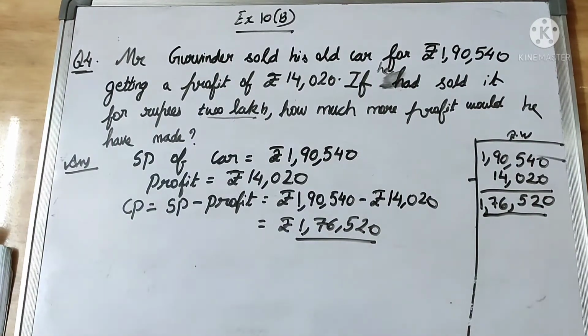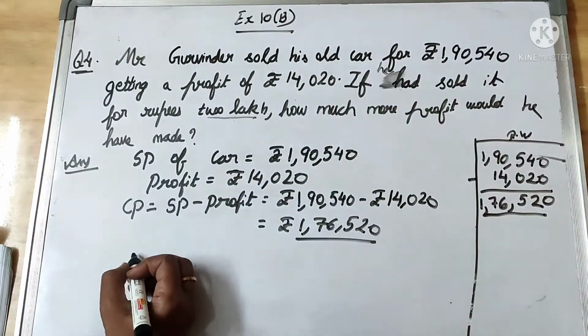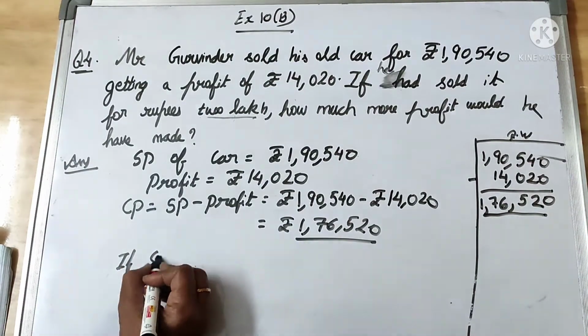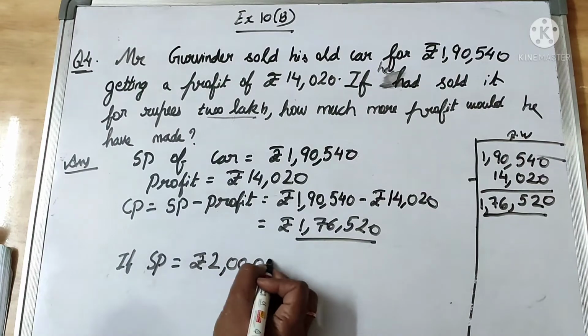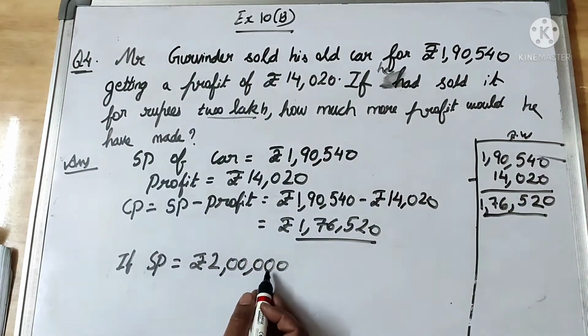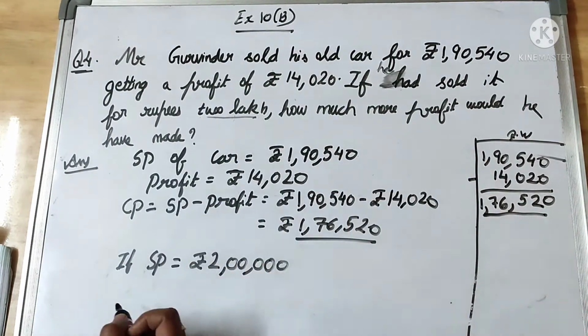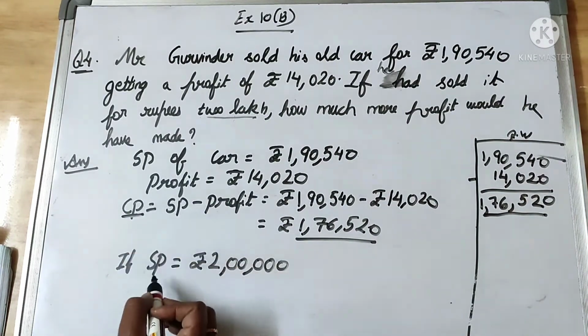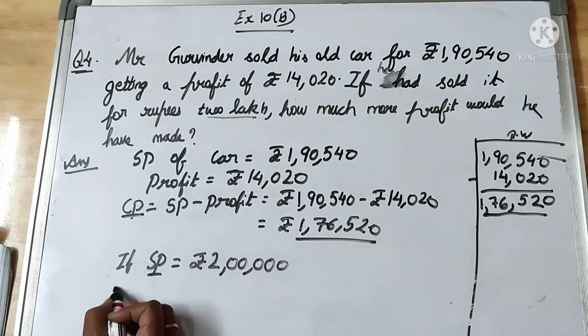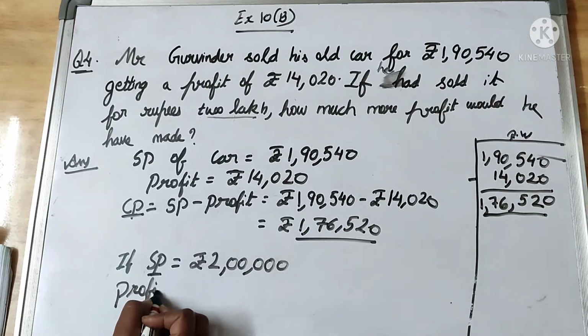Cost price comes out to be 1,76,520. Now the question is, if he had sold it, that means if selling price is rupees 2 lakh, then how much more profit would he have made? We know the cost price, and if selling price is 2 lakh, then what we have to find is the profit.